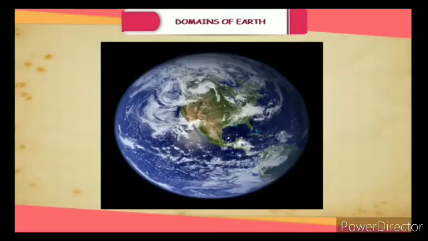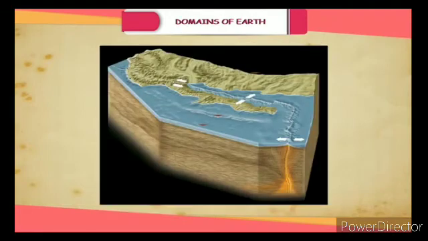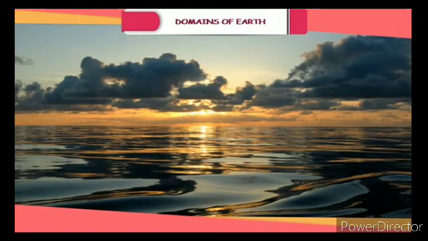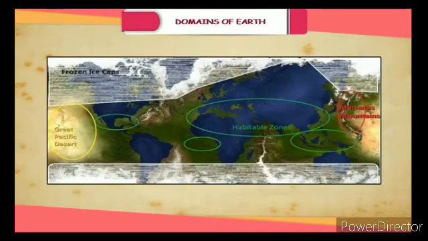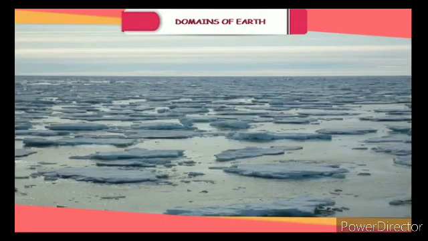Hydrosphere. Earth is also known as the blue planet because of the presence of water in oceans, on land, and in the atmosphere. Water in all its forms on Earth accounts for 71% of Earth's crust. Oceans have more than 97% of all water found on Earth. The remaining 2.8% water on Earth is in the form of ice sheets, glaciers, running water, and underground water, which is called fresh water.